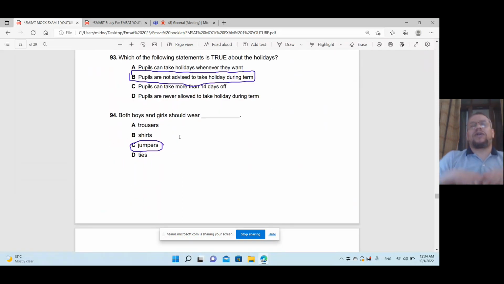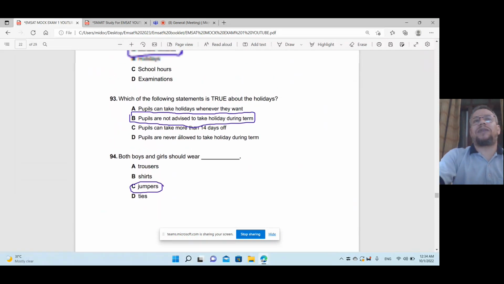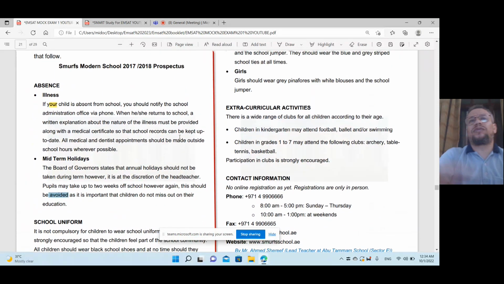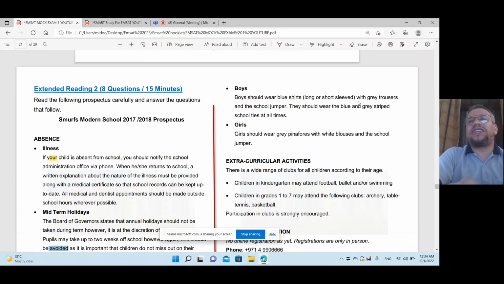Both boys and girls, okay, should wear what? We'll see here about the uniform. So what's repeated here in both? It's about the jumper.